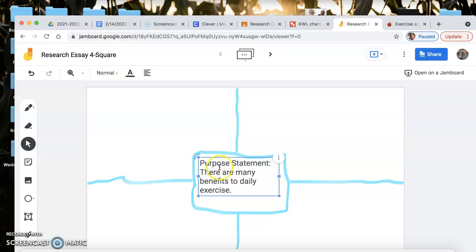All right. And then over here, I'm going to start planning my 3 main points. So reason 1, I might talk about the obvious physical benefits of exercise.